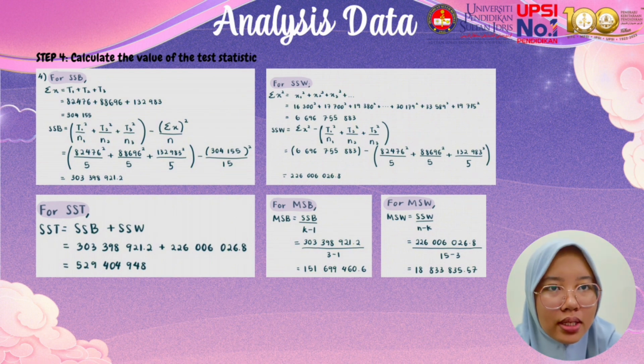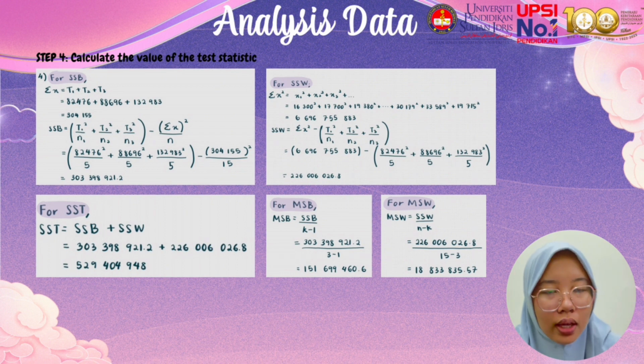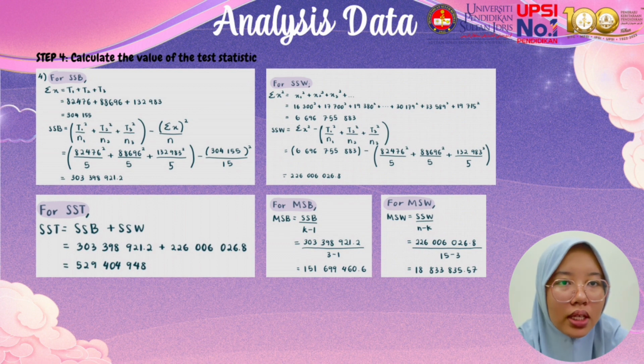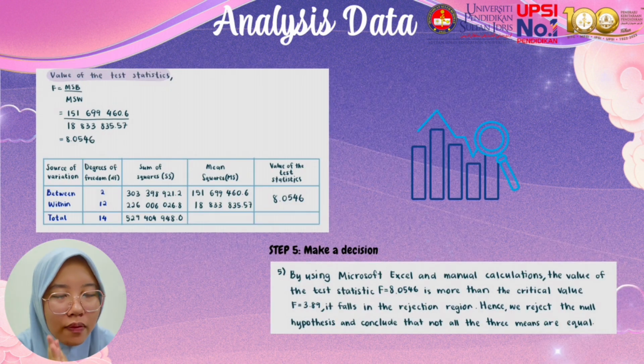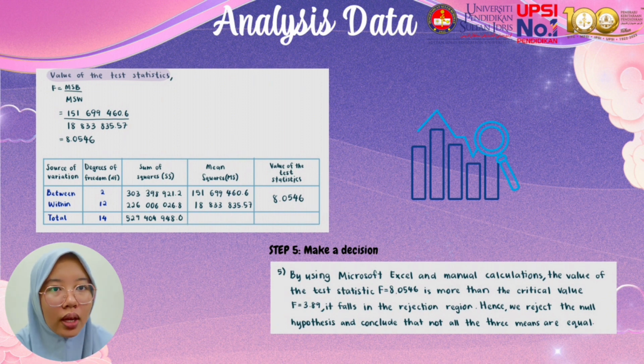So before we get this F test statistic, we must first find the between sample sum of squares, within sample sum of squares, the total sum of squares, variance between samples, and variance within samples. After finding those values, we can find the value of the test statistic by using the formula F equals MSB over MSW. After finding those values, we can summarize all of that in one table, which is the ANOVA table. So the last step is to make a decision.